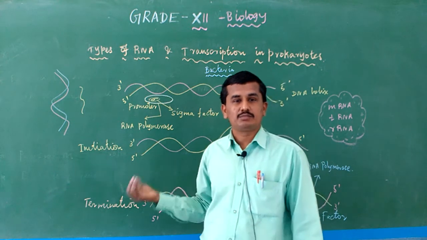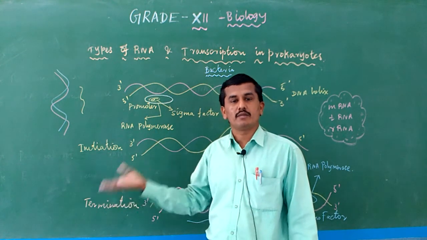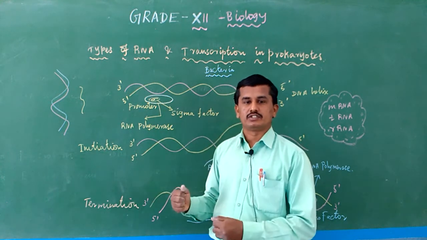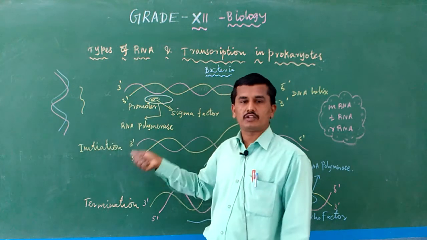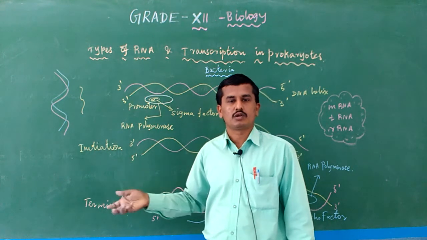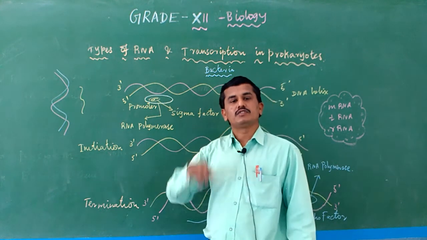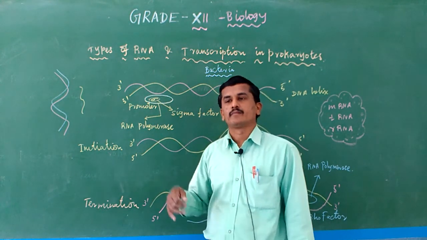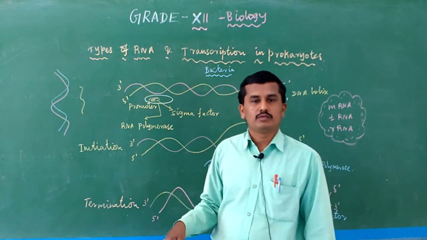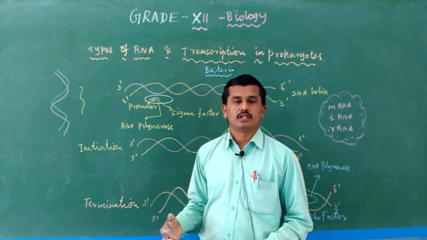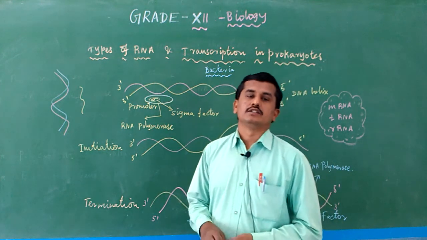And who gave the message? DNA. DNA gives the message to the mRNA. mRNA gets the message. Then mRNA moves into the cytoplasm of the cell. Then mRNA in the cytoplasm, with the use of tRNA, transfer RNA, and with the use of rRNA, ribosomal RNA, and the ribosome structure's help, the mRNA produces the particular protein.